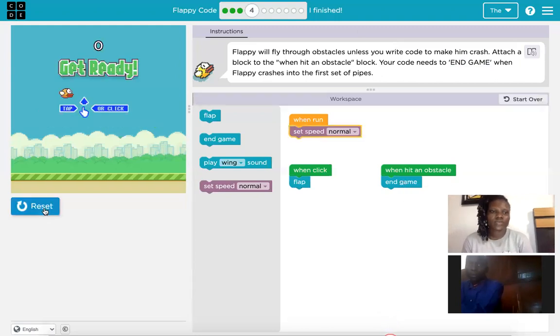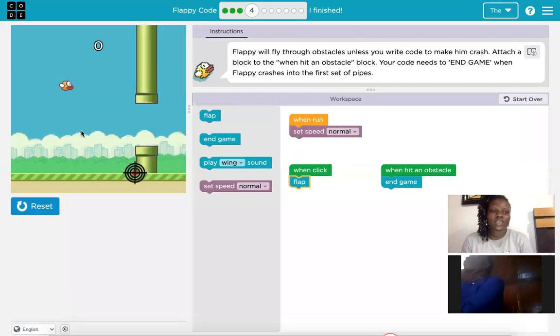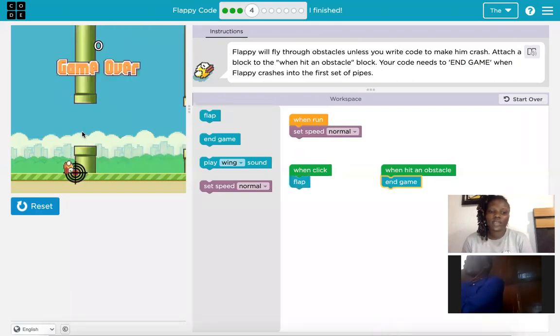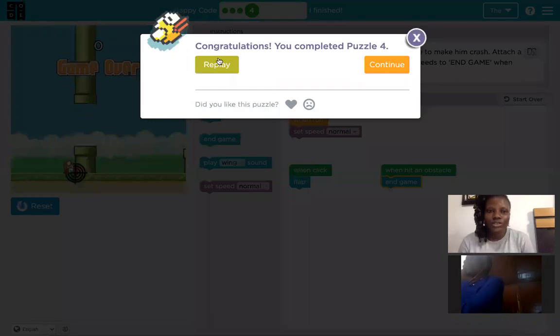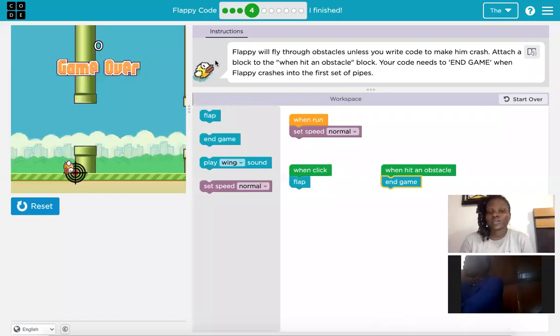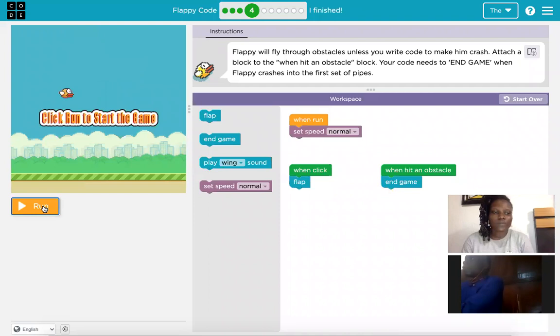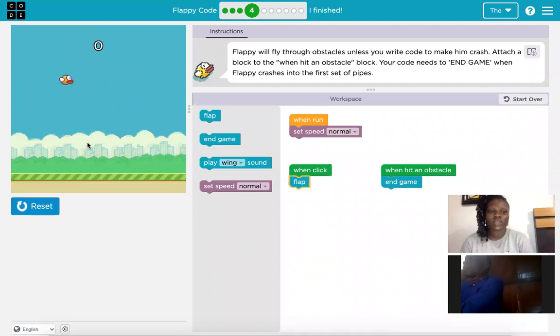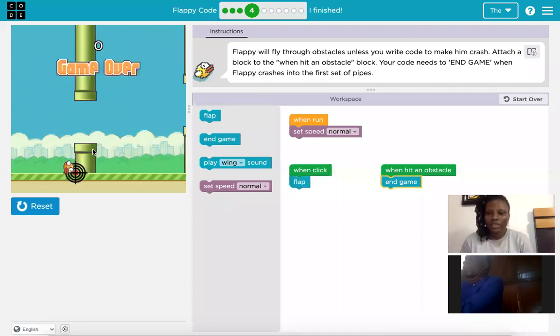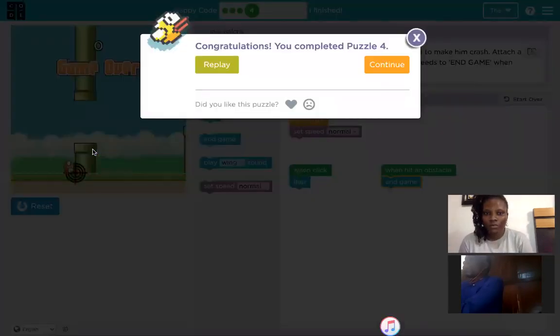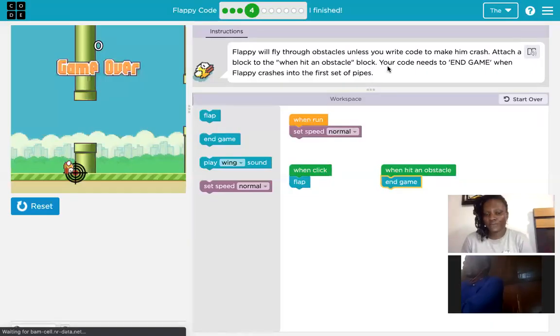Let's run. If I hit an obstacle, like this pipe, what should happen? Game over. Good. That is what we have to do. Now let's move to puzzle 5.